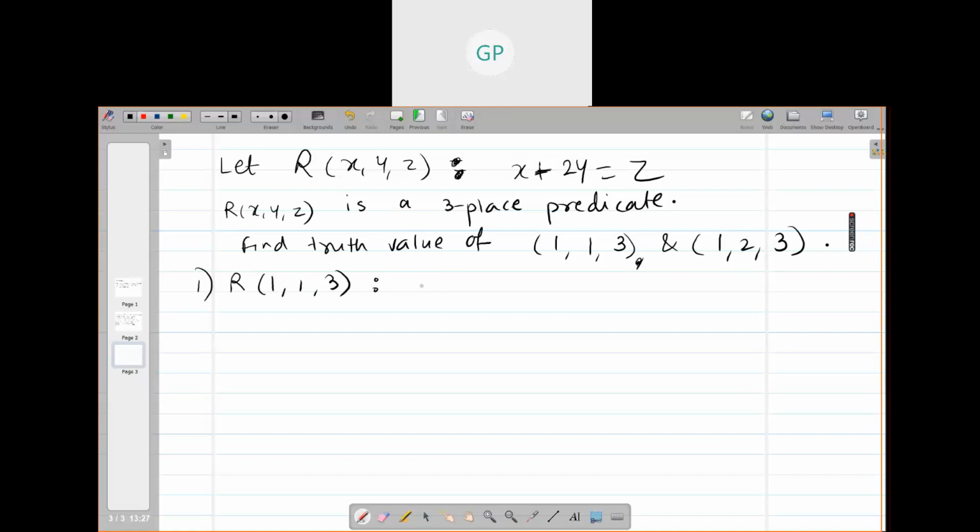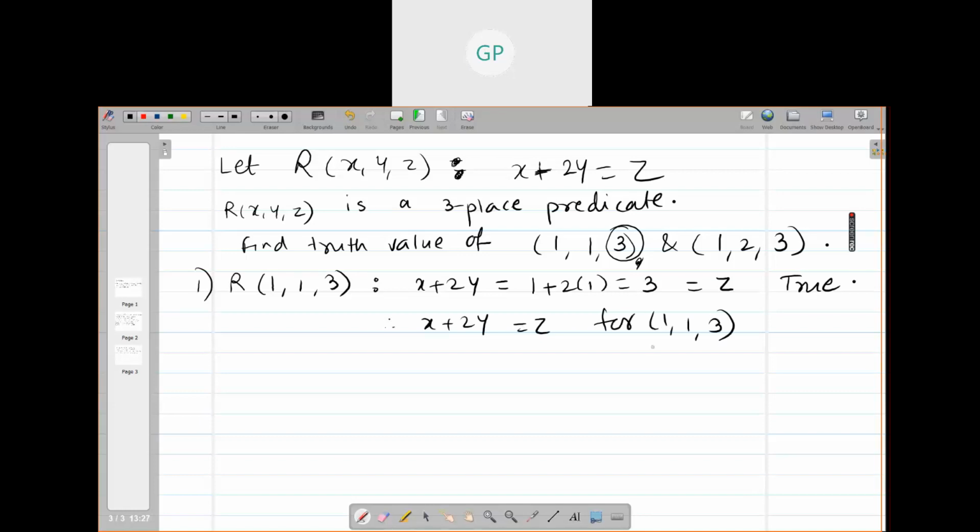What will be x plus 2y for R(1,1,3)? x plus 2y will be equal to 1 plus 2 into 1, that is 3. And is it equal to z? Yes, z is 3. So what is the truth value? True. Therefore, x plus 2y is equal to z for (1,1,3), so it is true.